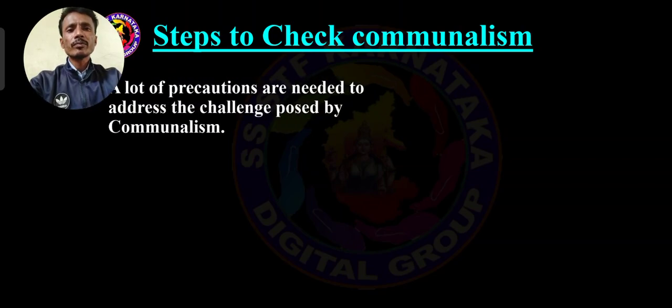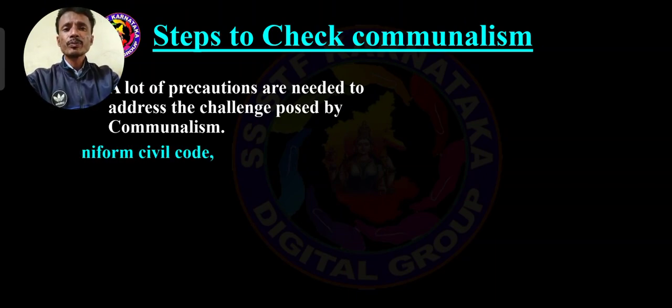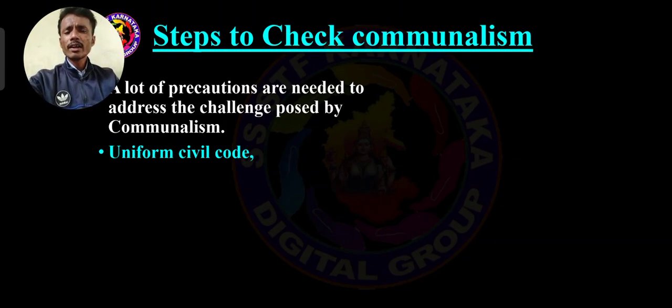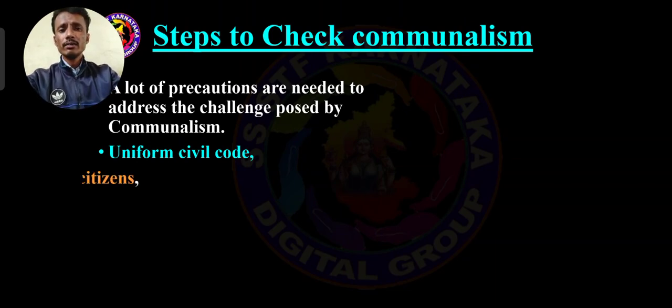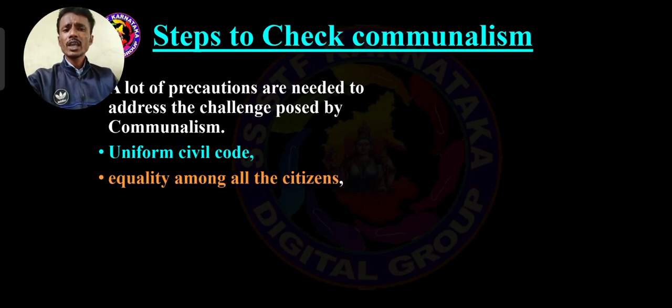The first one, see, mainly a lot of precautions are needed to address the challenge posed by communalism. We have to implement a lot of measures. So like the uniform civil code. It means throughout the Indian country, same rules and same regulations. Equality among all the citizens under the constitution. Got it? All are equal. No one can be above and no one can be below. One of the important measures.